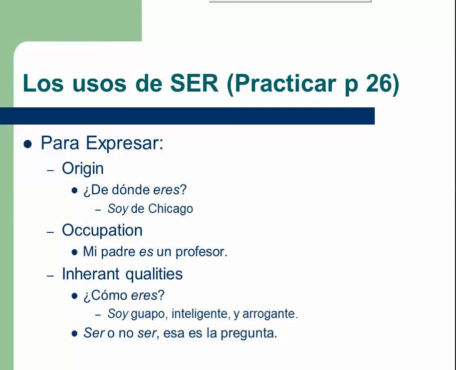And then you can always say ser o no ser. That's the question. So to be or not to be, that is the question. So that's a Hamlet quote for you, but that's the same concept. To be or not to be. And that's about an inherent quality. Alright, so that is the end of this segment.